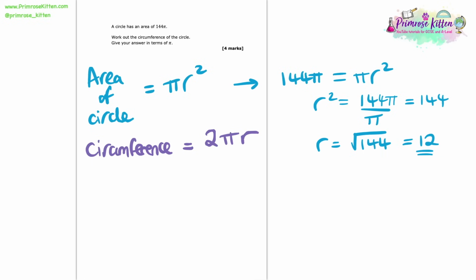So now we know the radius, we've done most of the hard work in this question. We just need to plug that number into this equation for the circumference. So that's going to be 2 times pi times by 12, and that gives us 24 pi. Remember, this question asks us to give the answer in terms of pi, so we don't even really need to worry about using the calculator for this. We can just keep the pi on the end. If you do use the calculator, make sure that it gives you an answer in terms of pi. If it doesn't, then put it down and just do it using your head.